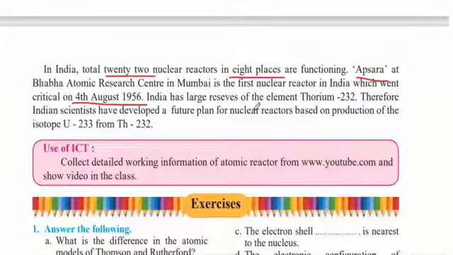India has a large reserve of the element thorium-232. Therefore, Indian scientists have developed a future plan for nuclear reactors based on the production of the isotope uranium-233 from thorium-232. Because India has a lot of thorium-232, they have planned to produce uranium-233 using this thorium-232.